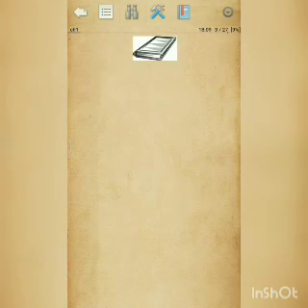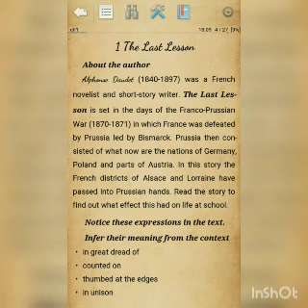So the first story of this book is The Last Lesson, and the writer is Alphonse Daudet. He was born in 1840 and passed away in 1897. He was a French novelist and a short story writer. The Last Lesson is set in the days of the Franco-Prussian War that broke out in the year 1870 and lasted until 1871, in which France was defeated by Prussia, led by Bismarck. Prussia then consisted of what now are the nations of Germany, Poland, and parts of Austria.